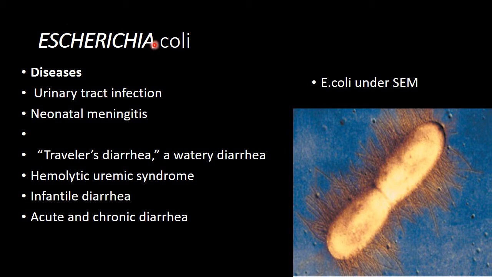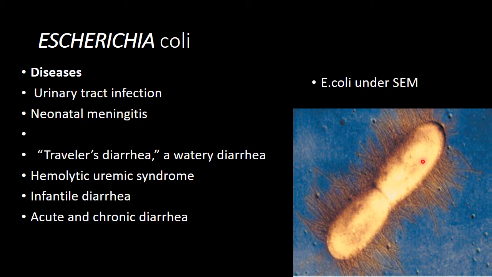First of all, I will discuss the diseases caused by Escherichia coli. It causes urinary tract infection, neonatal meningitis, traveler's diarrhea or watery diarrhea, hemolytic uremic syndrome, infantile diarrhea, acute and chronic diarrhea. In the next slide, we will discuss the pathogenesis of this disease.